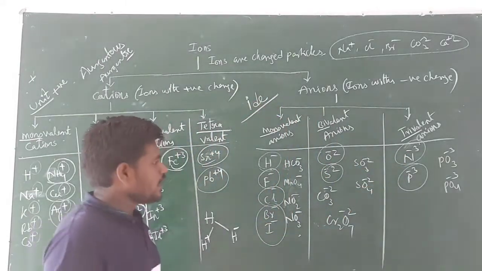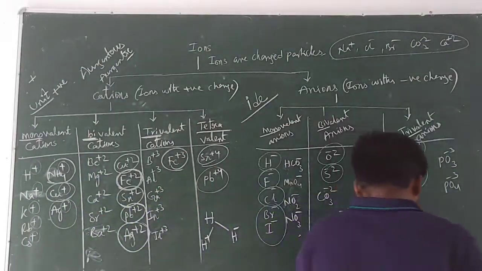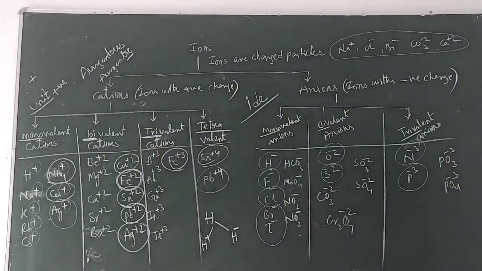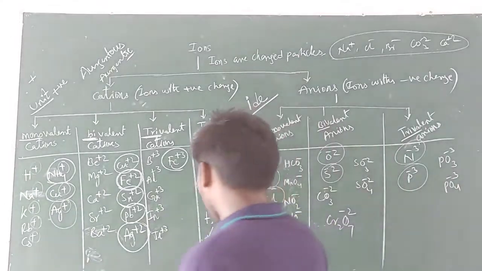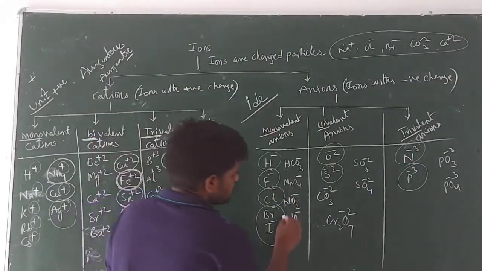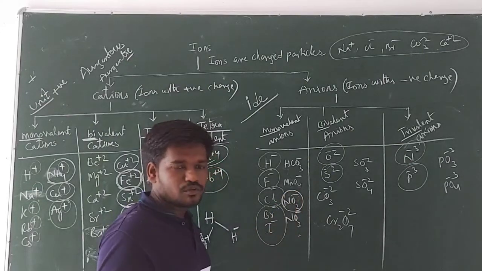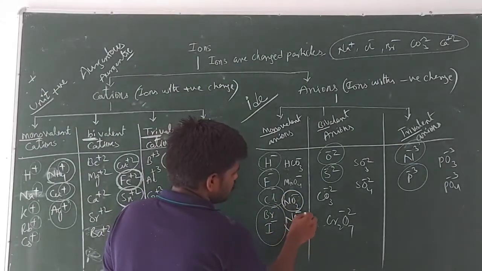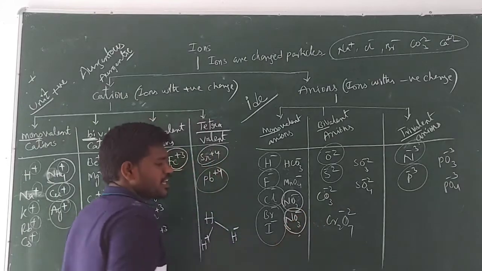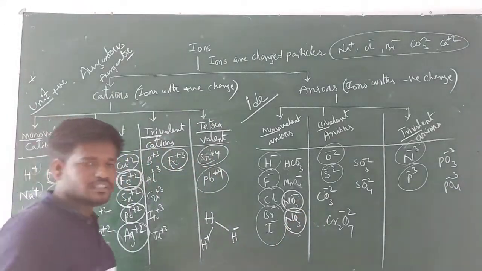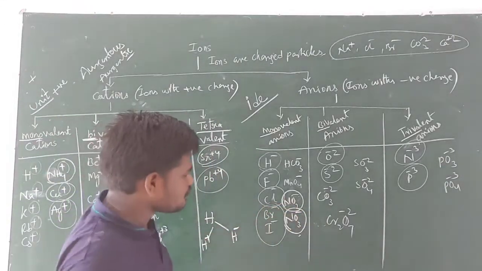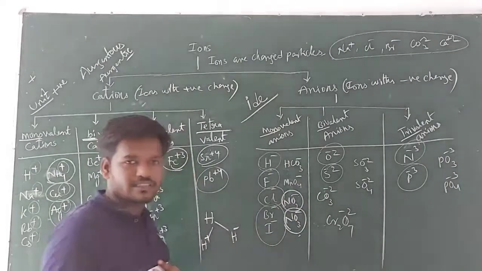Right, guys? And some elements can form variable ions by combining with different numbers of oxygens. For example, nitrogen forms the NO2 minus ion by combining with 2 oxygens, and nitrogen forms NO3 minus by combining with 3 oxygens. These two are similar, guys, but the difference is only one oxygen.